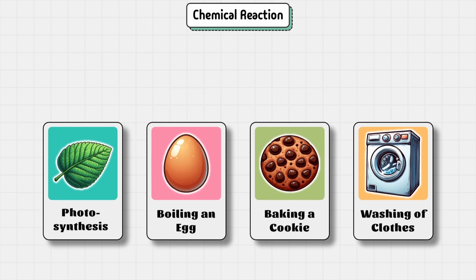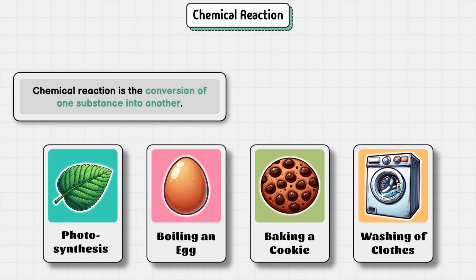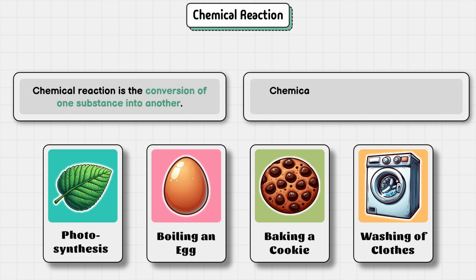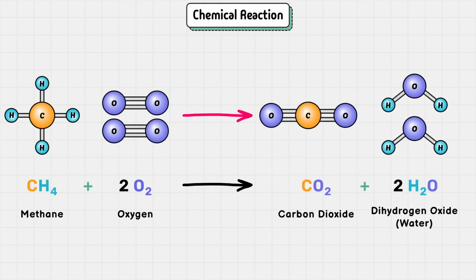And if we were to define a chemical reaction at a very basic level, then we can say it is simply a conversion of one substance into another, or it can also be a change in the composition or the structure of a substance. For example, when we burn methane in the presence of oxygen, it is converted into carbon dioxide and water. Methane and oxygen are different substances, and carbon dioxide and water are different substances. And as you can see, a chemical reaction has changed both their composition and structure.